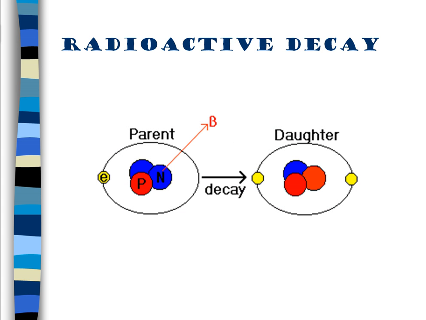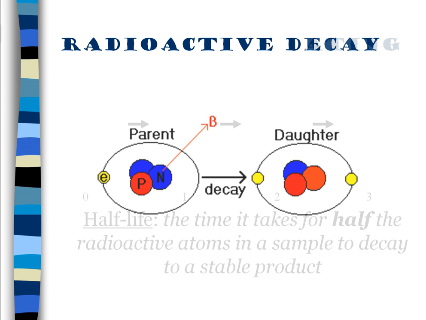The final thing we do is analyze something called radioactive decay. Here we've got a radioactive element. It's unstable. And at a predictable rate, it will release radiation and decay, change into something else. The original radioactive element we call the parent, and what it changes into is called the daughter. Parent to daughter. And that happens over and over and over.